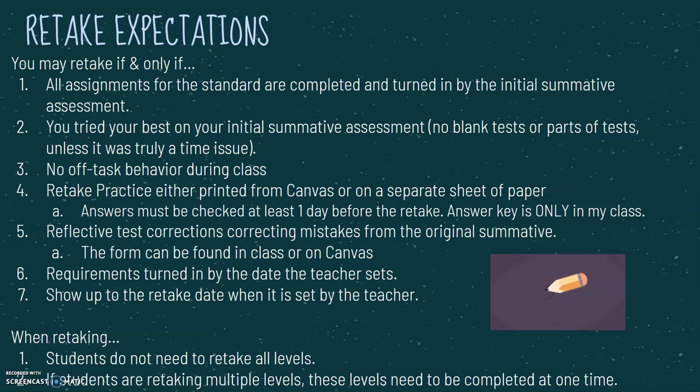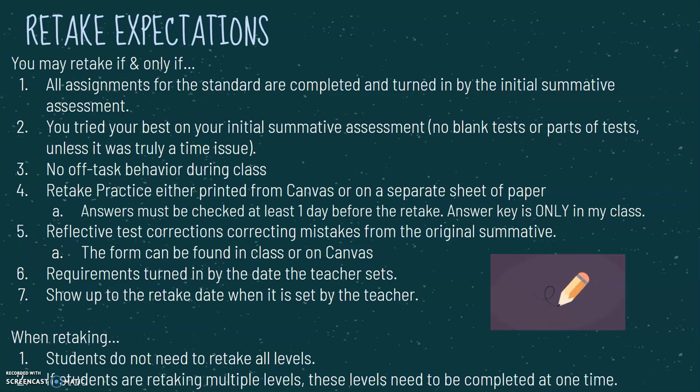Also, your student needs to try their best on their initial summative assessment. So if they turn in a blank test or part of their test blank, I may not give them the opportunity to retake because that shows me that they did not prepare well the first time.